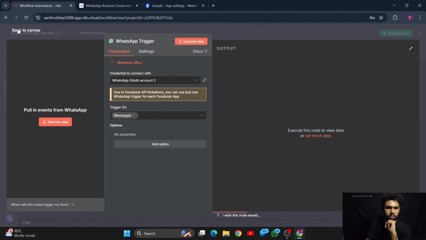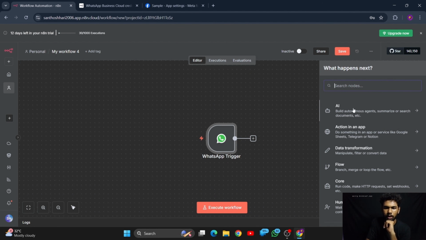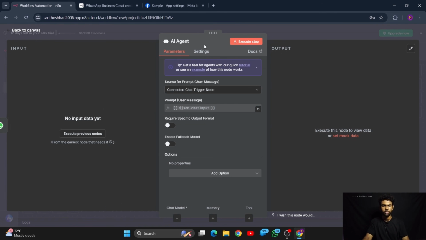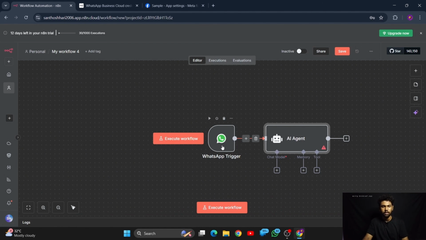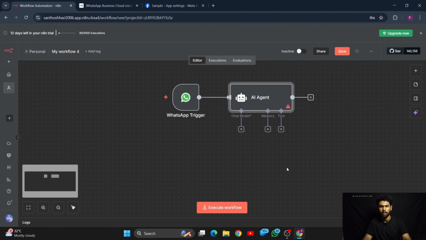Let me close this one also, and let's press the plus button and then add the AI agent node here. So this AI agent node will get the input that is given from the WhatsApp trigger node, that is someone is texting me, that number I have given, right? My own personal number.